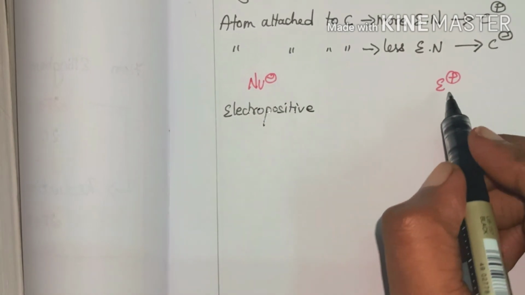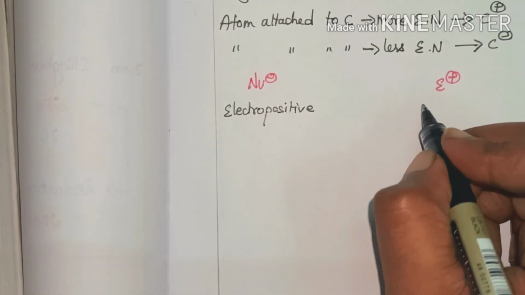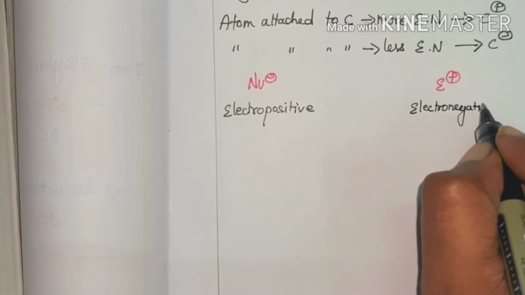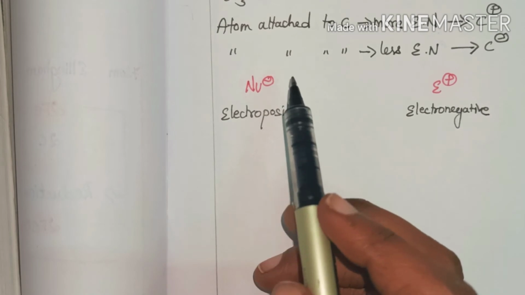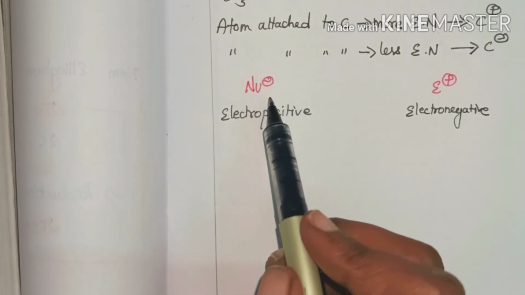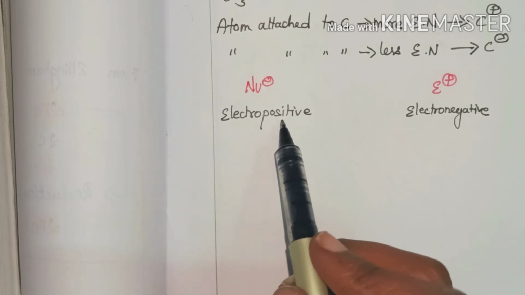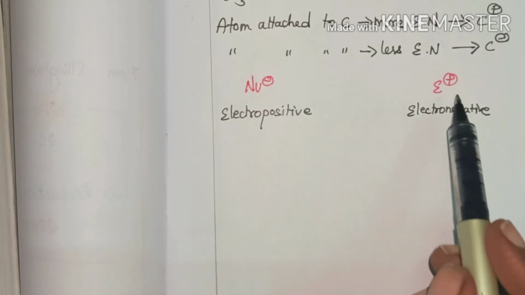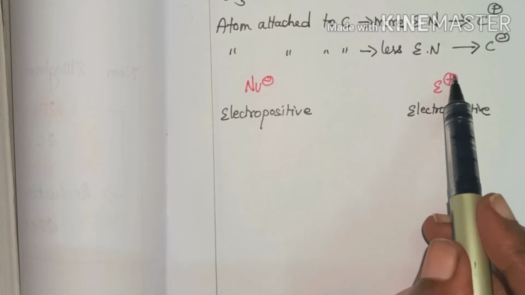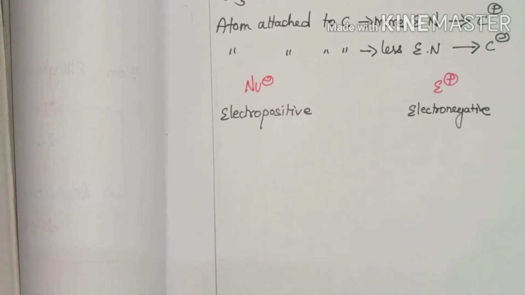And since electrophile has a positive charge, it will have high affinity towards an electronegative center. Since the nucleophile has an unshared pair of electrons, it will be in search of an electropositive center, whereas the electrophile has a positive charge, hence it will be in search of an electronegative center.